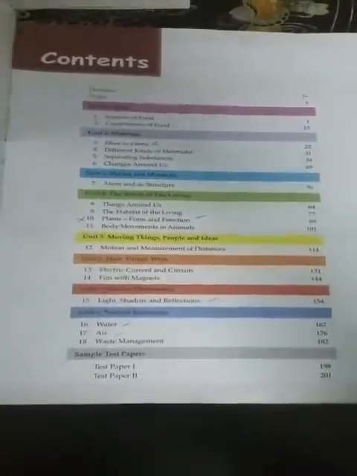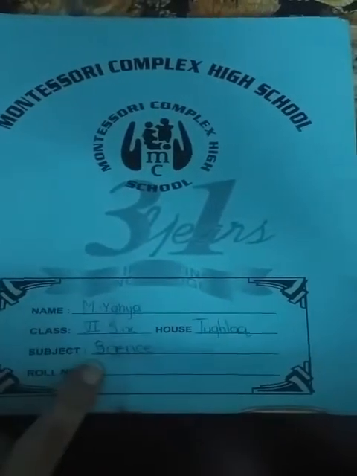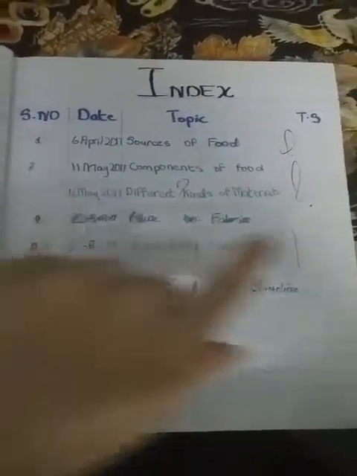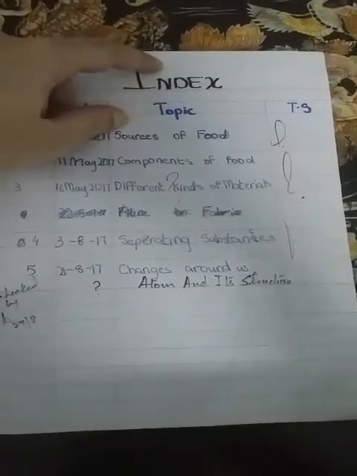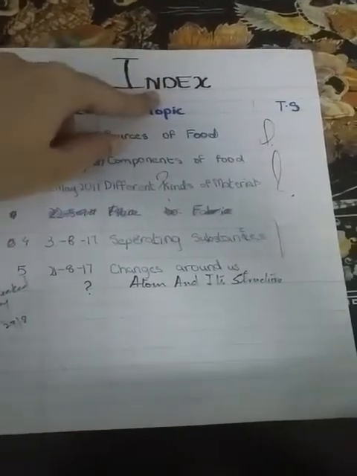Okay, let's look into your copy. This is your science copy. First you will mention your name over here, your class, your house, and your subject over here, that is science. Let's take a look inside your copy. You will leave this first page. Then in the second page you will write the index, make 4 columns: serial number, date, topic, and teacher signature over here, and you will write the topic name, index, on the header.